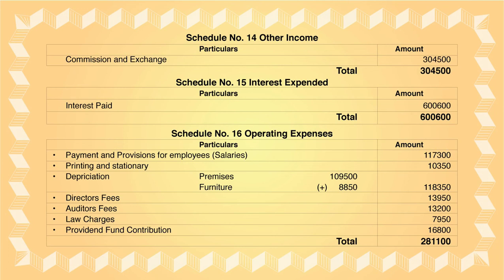Auditor's fees is given as 13,200. Law charges is given as 7,950. Provident fund contribution is also given in the trial balance, 16,800. These are all nothing but operating expenses. They will come in schedule 16. I have given you all these formats in the previous lectures, and you have to do accordingly. The total of schedule 16, operating expenses, is 2,81,800. You total it and you take it in Form B in front of schedule 16.